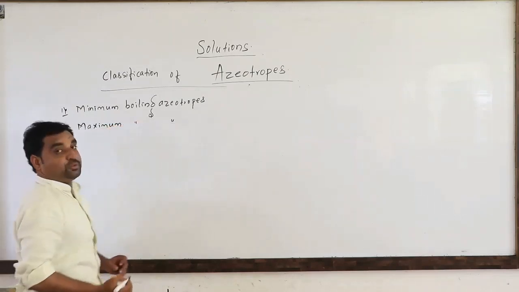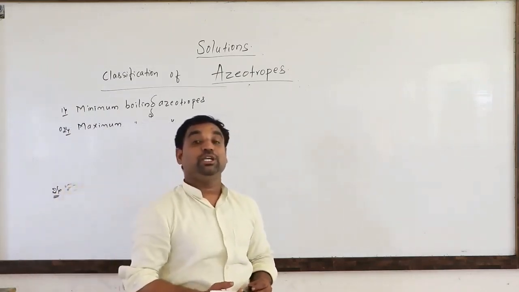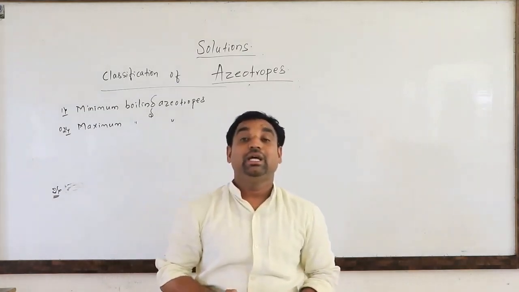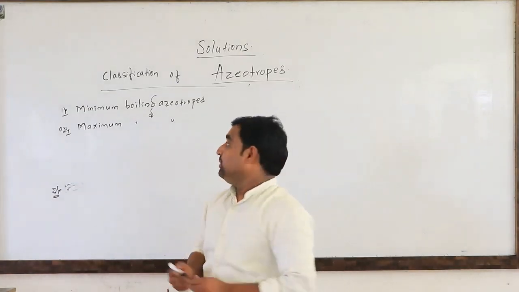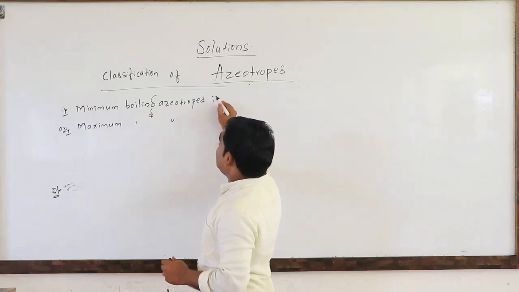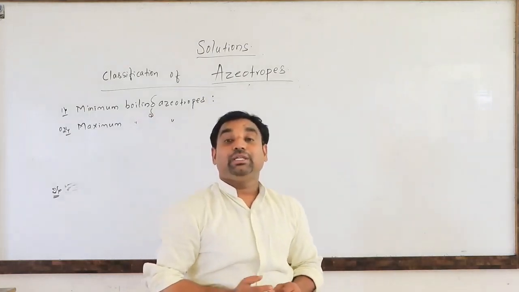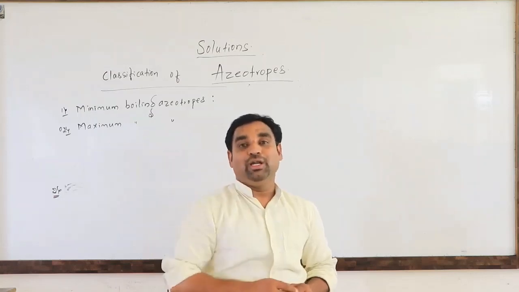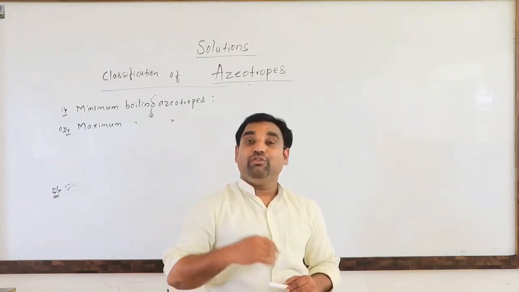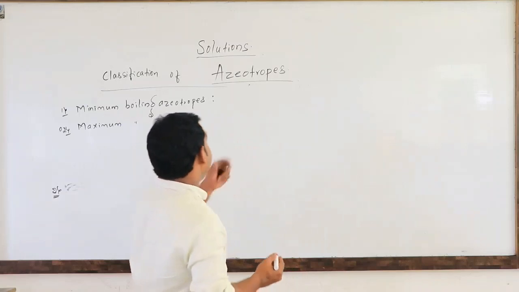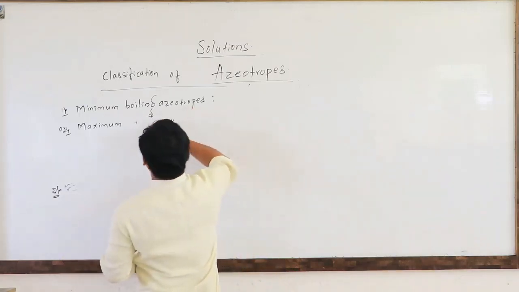Now the question arises here: what are minimum boiling azeotropes and maximum boiling azeotropes? Minimum boiling azeotrope means the liquid mixture which boils at a lower temperature than either of the two components. So that is having a high vapor pressure. So how it will be, now we will discuss that. Then how to define this one?